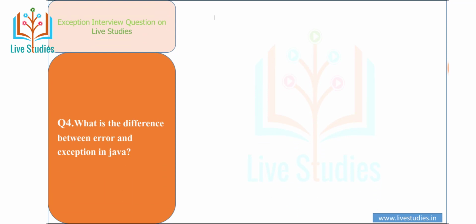Another question is, what is the difference between error and exception? Errors are mainly caused by the environment in which an application is running. For example, out of memory error happens when the JVM runs out of memory, whereas exceptions mainly occur because of the application itself. For example, null pointer exception occurs when an application tries to access a null pointer object.